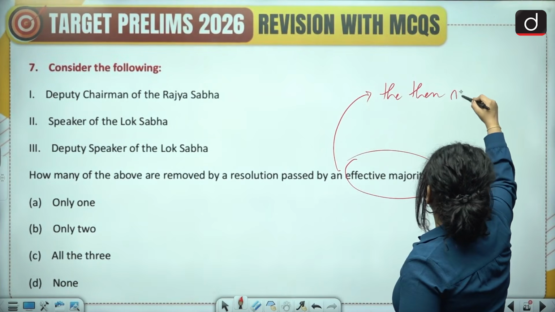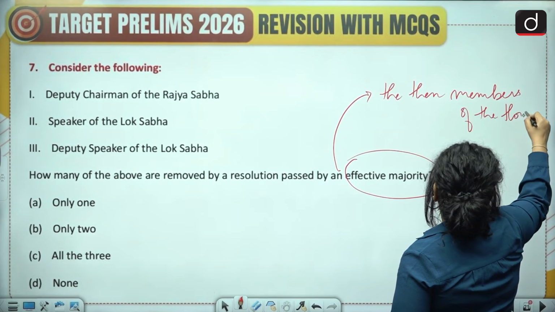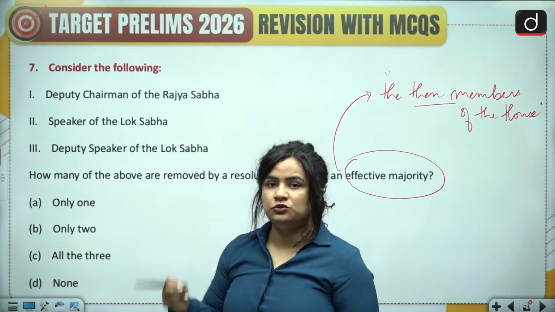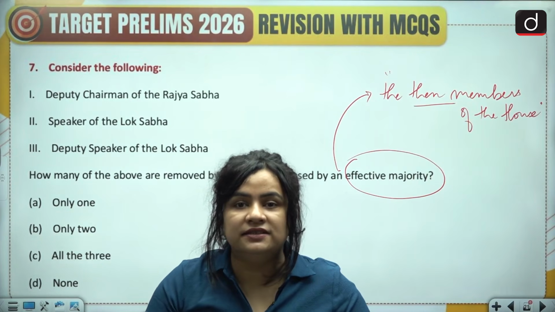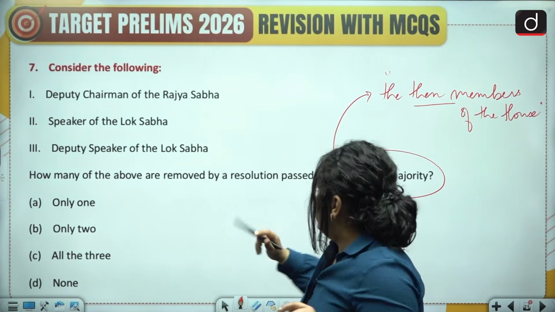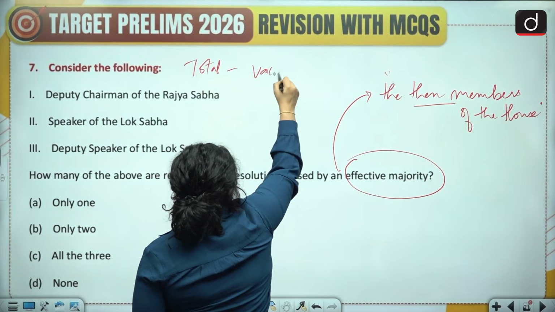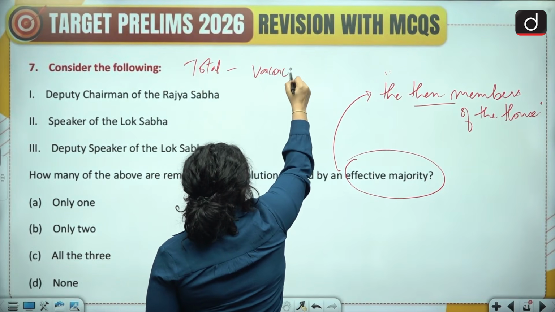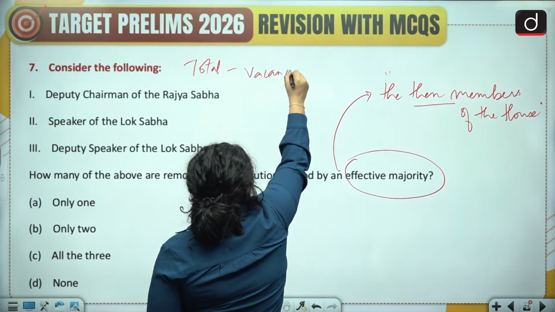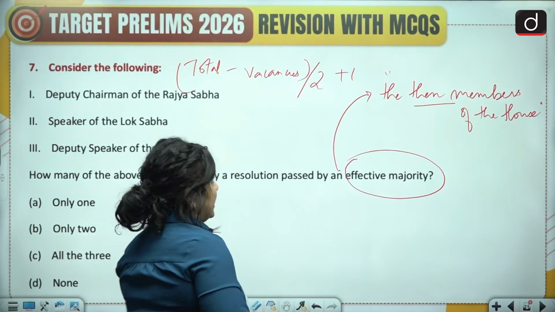Effective majority means the then members of the House, meaning the total membership of the House minus the vacancies. That is the then membership. When we talk about majority, it means that this number has to be divided by 2 and then 1 is added.